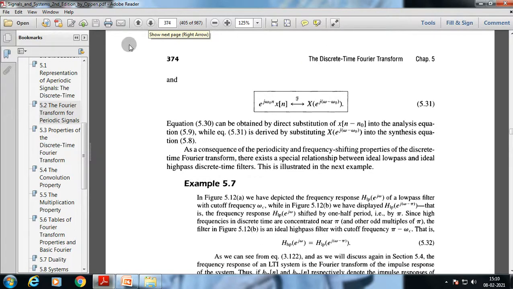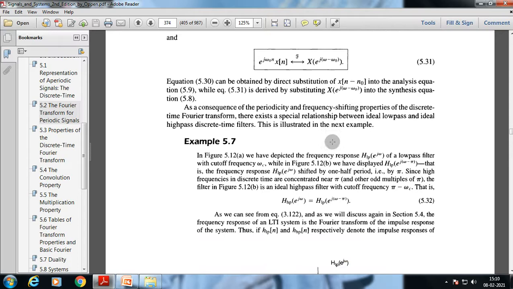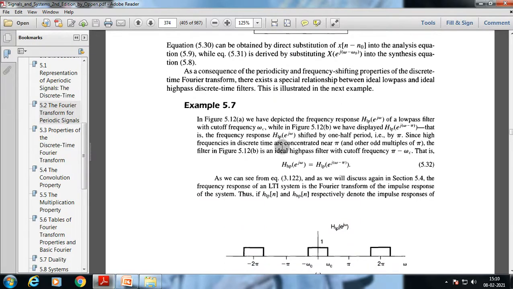The same happens if you multiply x[n] with the exponential function e^{j omega0 n}: we get the Fourier transform X(e^{j(omega - omega0)}), which can be obtained by direct substitution, and we have already discussed this. So let us understand with example 5.7.